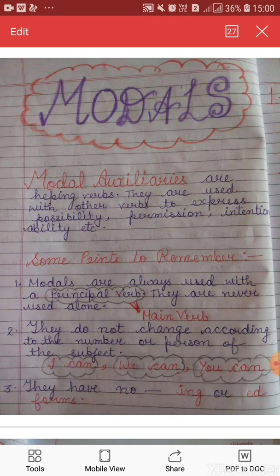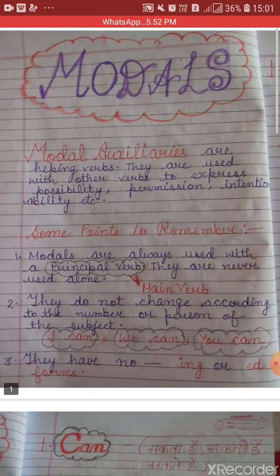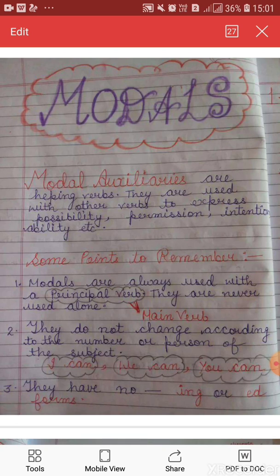Okay, before starting, I also want to tell you something. We have already studied the use of is, am, are, was, were, being, does, did, has, have. They are primary auxiliaries or helping verbs. They help to form tenses, questions and negatives. They are also used in changing verbs into passive voice. Those are primary auxiliaries, but today we will learn about modal auxiliaries.